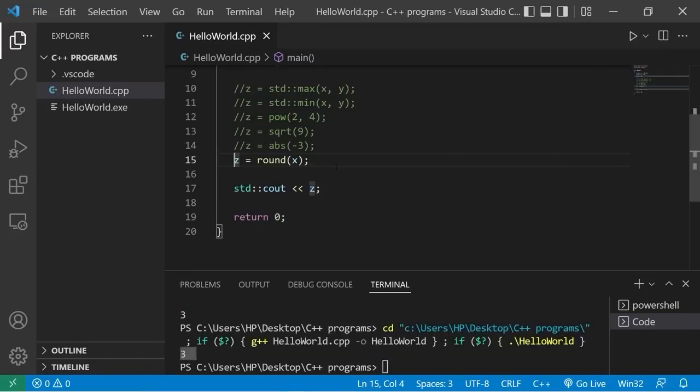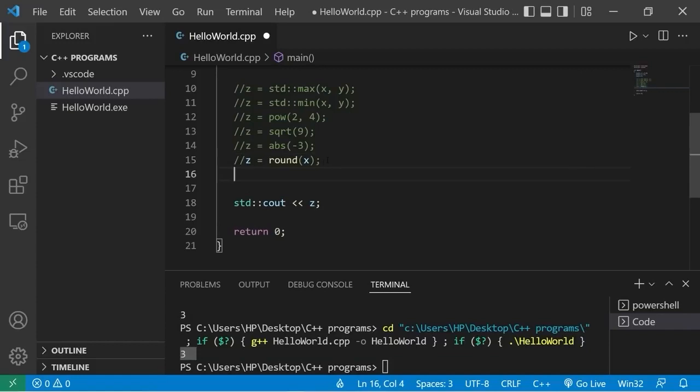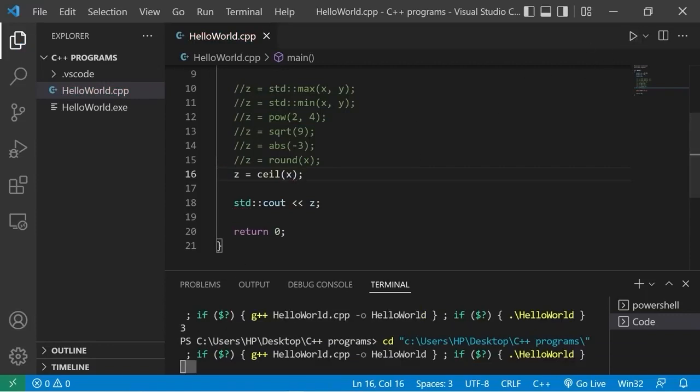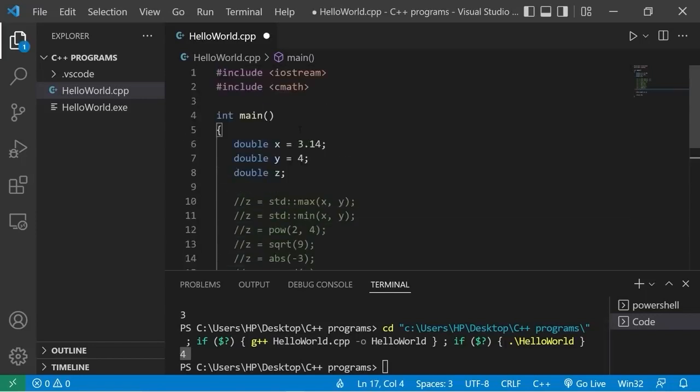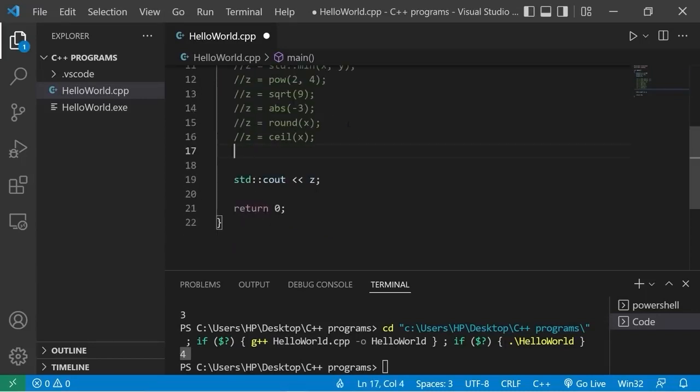If you need to round up, there's a ceiling function. z equals ceil. Ceil means ceiling. Let's round x. x rounded up is 4. Alternatively, there's the floor function, which will always round down. Let's change x to 3.99 to test it. z equals floor x. x rounded down is 3.